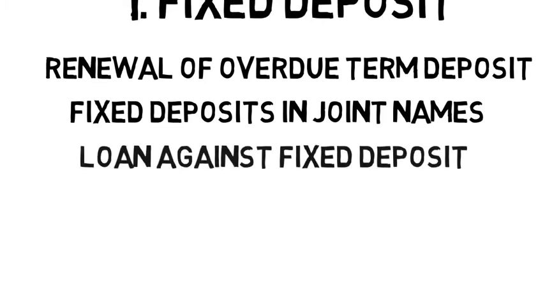Loan against fixed deposit. Loan against FDR can be obtained with the consent of both the depositors, if in joint names. If only one depositor is available at the place of deposit, the other depositor can send his consent or no objection. Similarly, duplicate fixed deposit receipt can be issued on request of both the depositors.